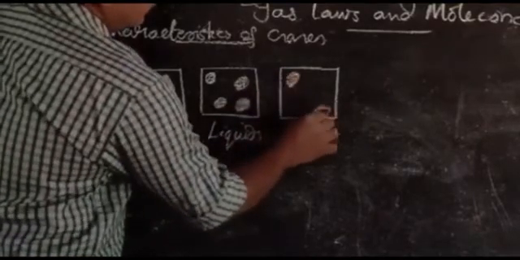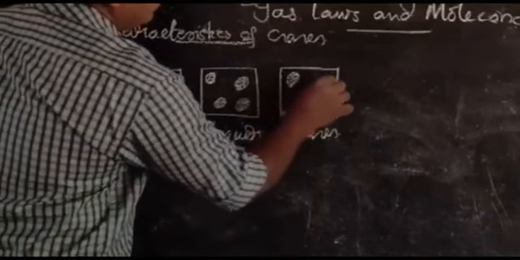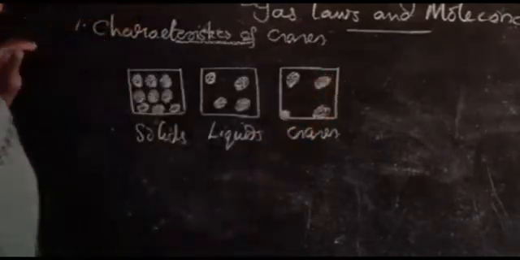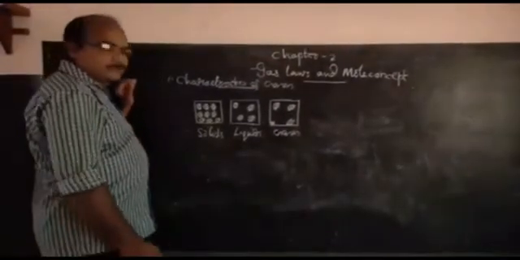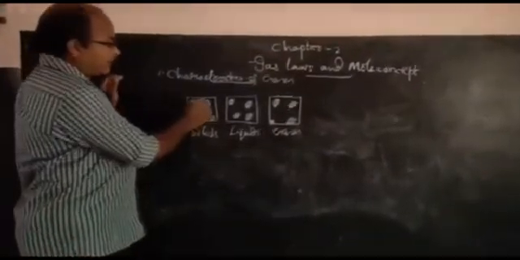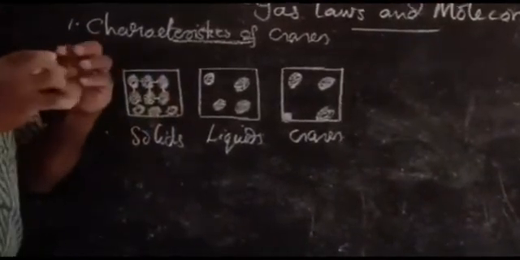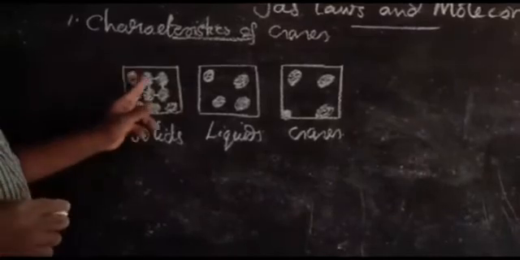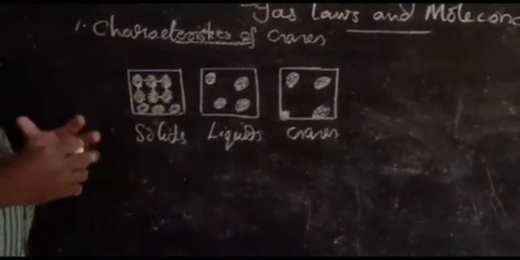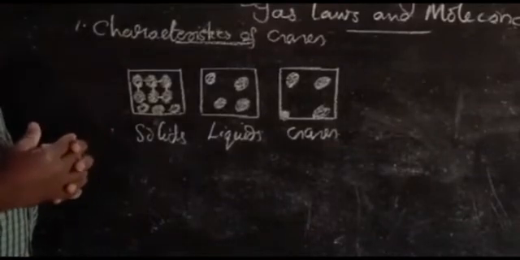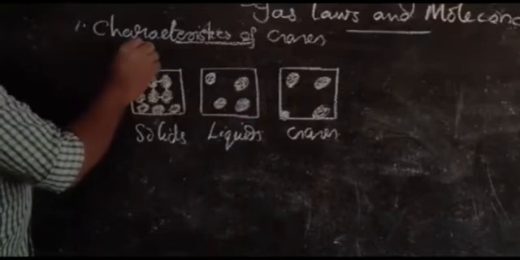What about a gas? The particles are arranged much far apart from one another. What about the force of attraction between the particles? In a solid, the particles are arranged closer to one another. Therefore, the intermolecular space, the space between the molecules, is comparatively very less. As a result, the force of attraction will be very high. In a solid, the particles are tightly packed.